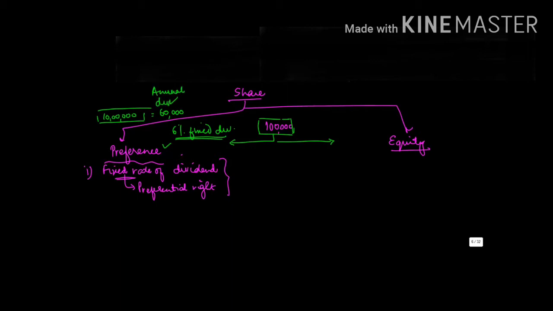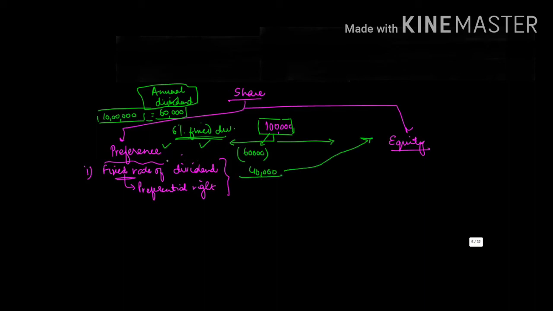While they were entitled to this fixed dividend of 60,000, the company made a profit of 100,000. Now this 100,000 is not going to be divided equally among the preference and equity shares. With a fixed rate of dividend of 6%, first 60,000 will go to the preference shareholders and the balance 40,000 will go to the equity shareholders, because the preference shareholders have preferential right over this dividend.